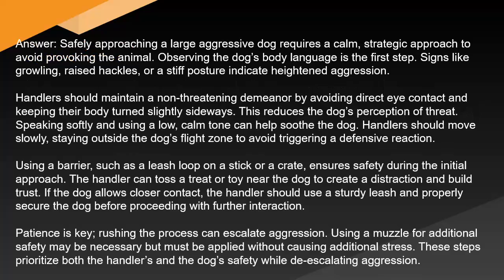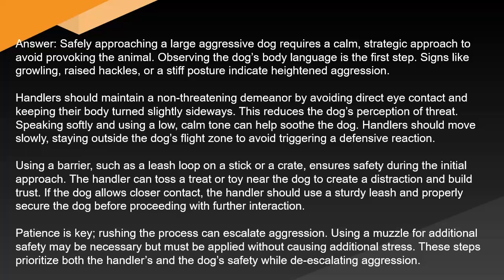Answer: safely approaching a large aggressive dog requires a calm, strategic approach to avoid provoking the animal. Observing the dog's body language is the first step. Signs like growling, raised hackles, or a stiff posture indicate heightened aggression. Handlers should maintain a non-threatening demeanor by avoiding direct eye contact and keeping their body turned slightly sideways. This reduces the dog's perception of threat. Speaking softly and using a low, calm tone can help soothe the dog. Handlers should move slowly, staying outside the dog's flight zone to avoid triggering a defensive reaction.